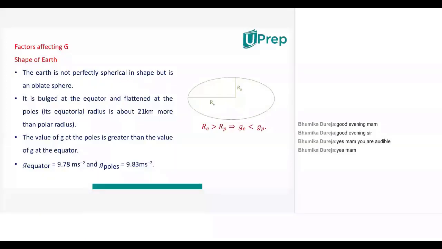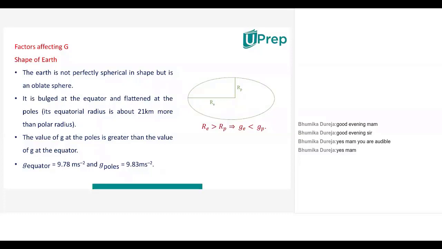It is flat at the poles and bulgy at the equator, as shown in the diagram. For this reason, the radius of the earth at the poles is less when compared to the radius of the earth at the equator.